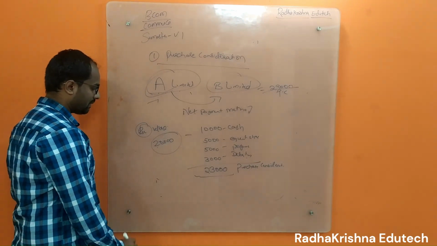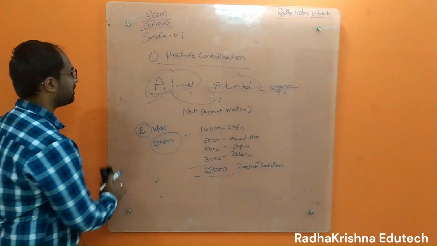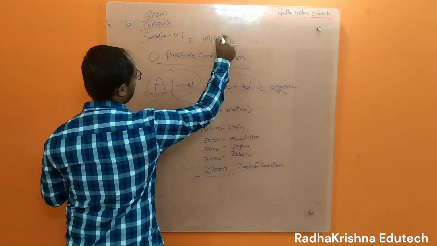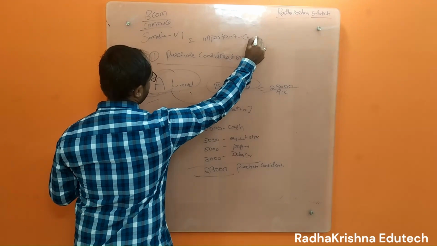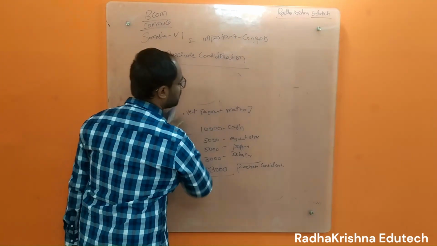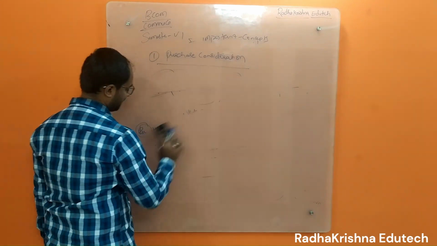sums. Okay. So this is an important purchase consideration we have calculated. So next terminology I will tell you. I will just write important concepts. So we understand purchase consideration, what is the purchase calculation, and what are the methods of purchase consideration.